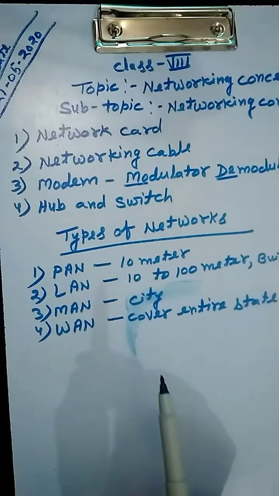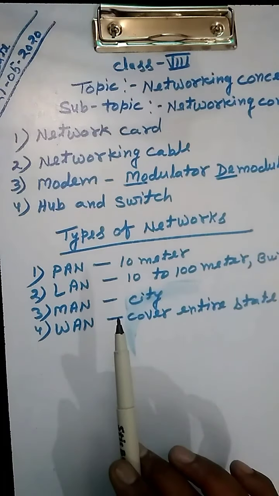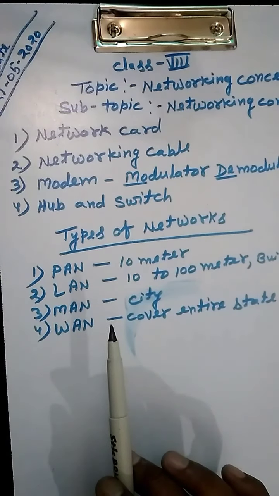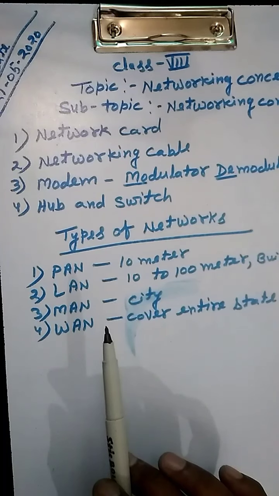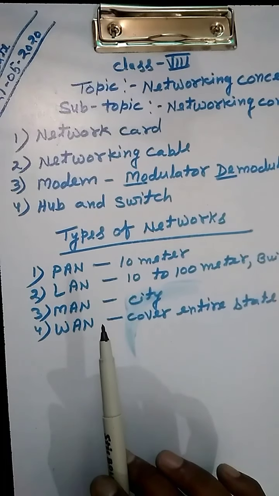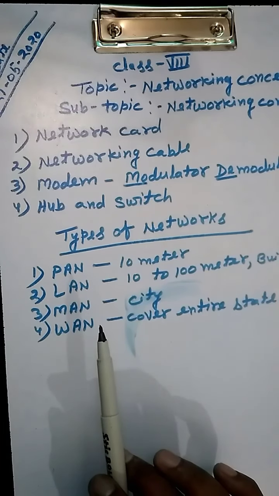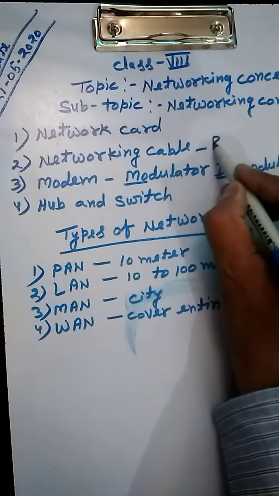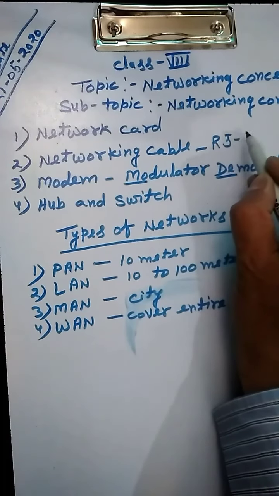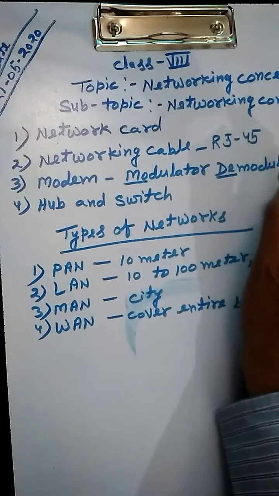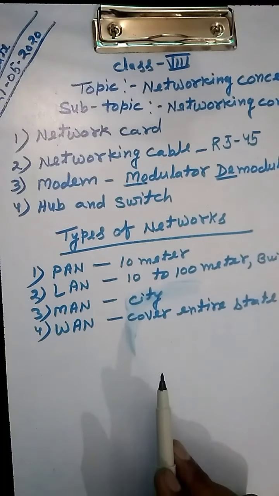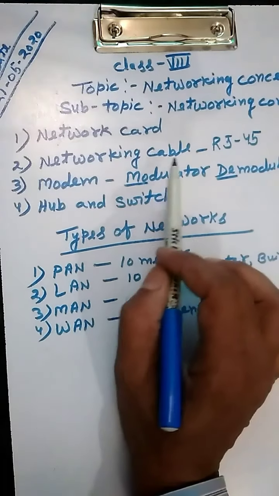Second one is networking cable. Networking cable is used to connect more than two computers through the wire. These wires are RJ45. This one is the wire named RJ45. In wireless communication, there is no need for a networking cable.